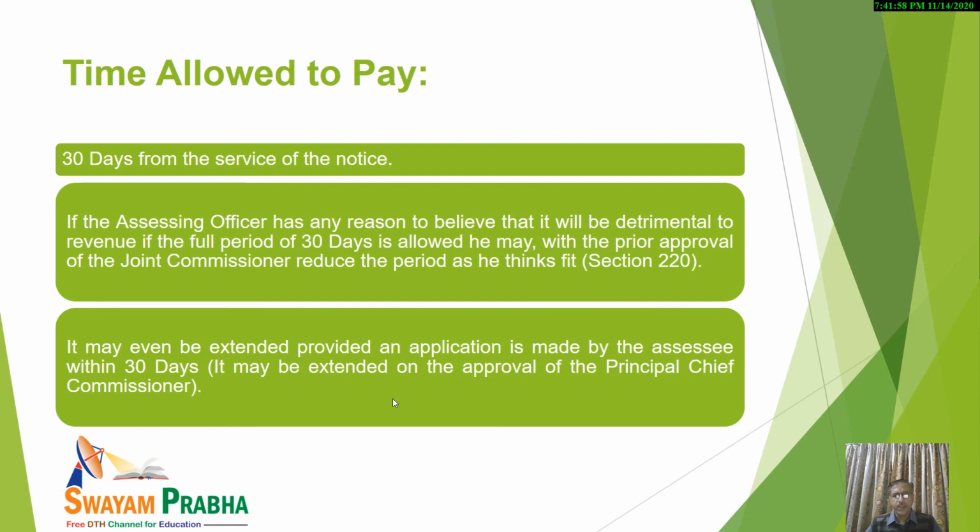So the summary is, to reduce the time period, in case the assessing officer feels that it may be detrimental to the interest of the revenue if the full time period of 30 days is given, the time period may be reduced, but permission from the joint commissioner will be needed. Similarly, extending the time period is also possible, but prior approval of the principal chief commissioner of income tax will be needed, and it will be done on an application received from the assessee. So it must be noted.